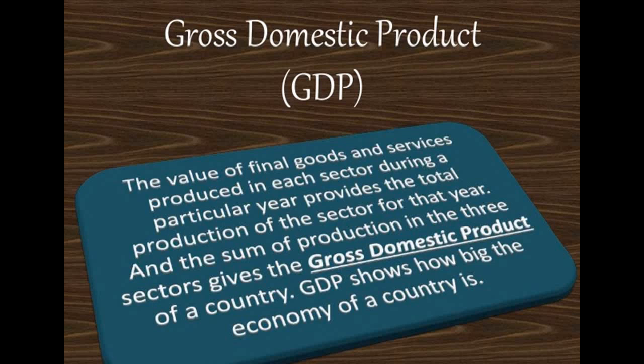If you have heard about GDP, gross domestic product, we calculate it on the value of final goods and services that we produce from each sector during a particular year. It is calculated yearly, and the sum of the production in the three categories gives the GDP of a particular country, and GDP shows how big the economy of a country is.